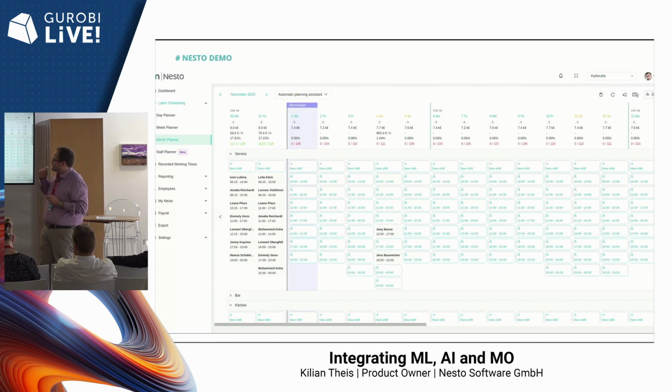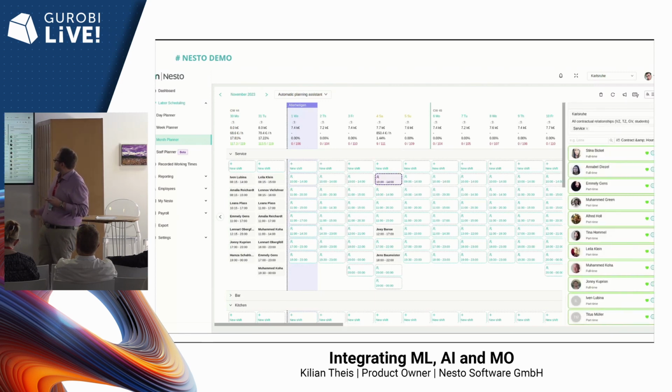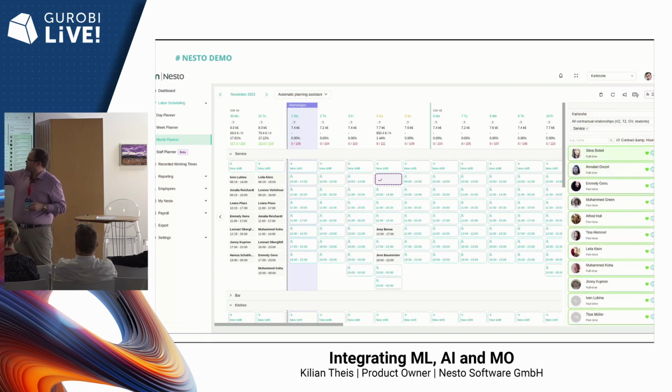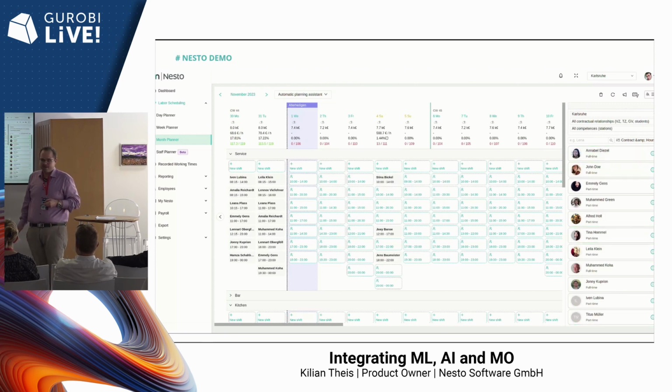Okay, coming back to the month planner. You can imagine if we would have to assign all of these shifts in the day planner, clicking through day by day, it would still take hours, even though shift shells are available. So we can also assign employees to these shifts here in the month plan. By just clicking on a shift shell, a list of employees is opened, and we see which of these employees are available, so they are green, or which are red. In this case, Joey was red because he's already working during the same time. And we just click on an employee and it is assigned.